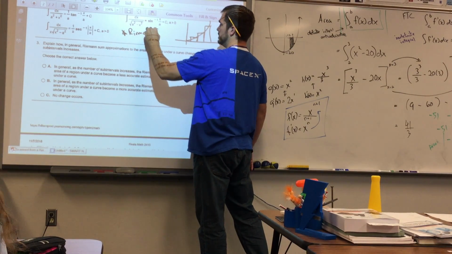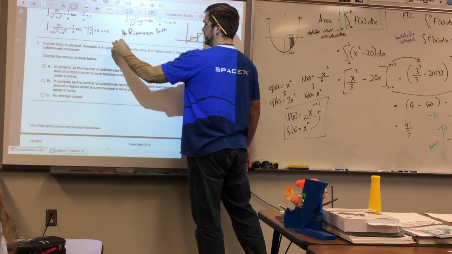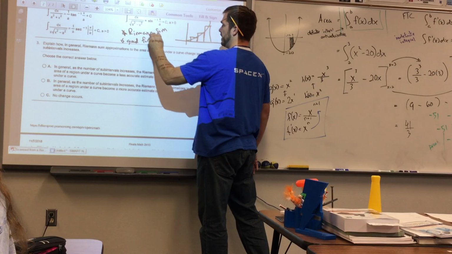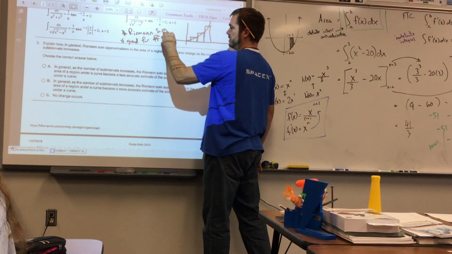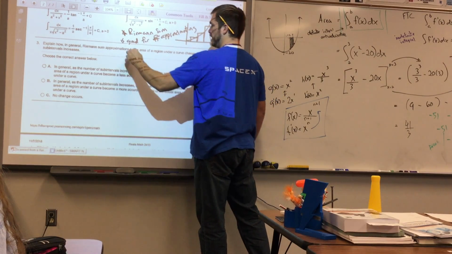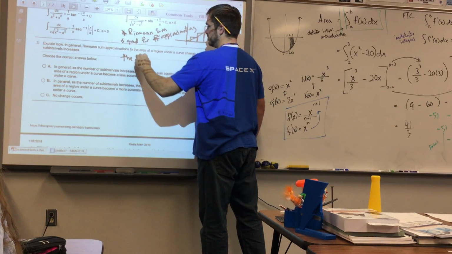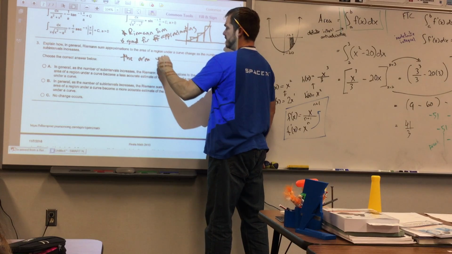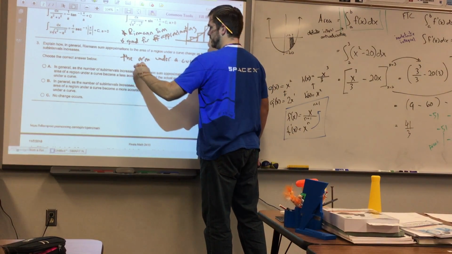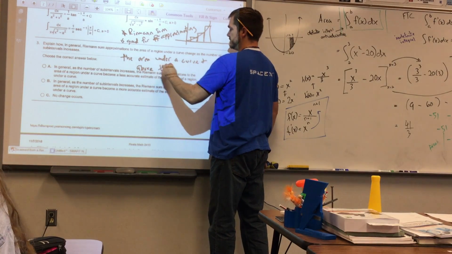So a Riemann sum is good for approximating the area under a curve and above the x-axis.